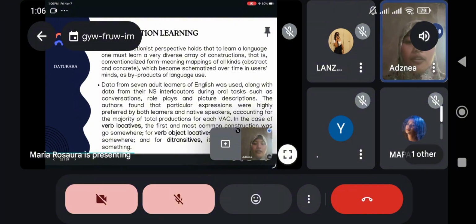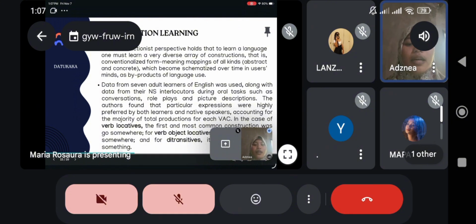This pattern combines the verb go with a location, such as go home, go to school, or go outside. Also, we have verb object locatives. The typical pattern was put something somewhere. This structure expressed placing an object in a specific location, like put the book on the table or put your bag down.